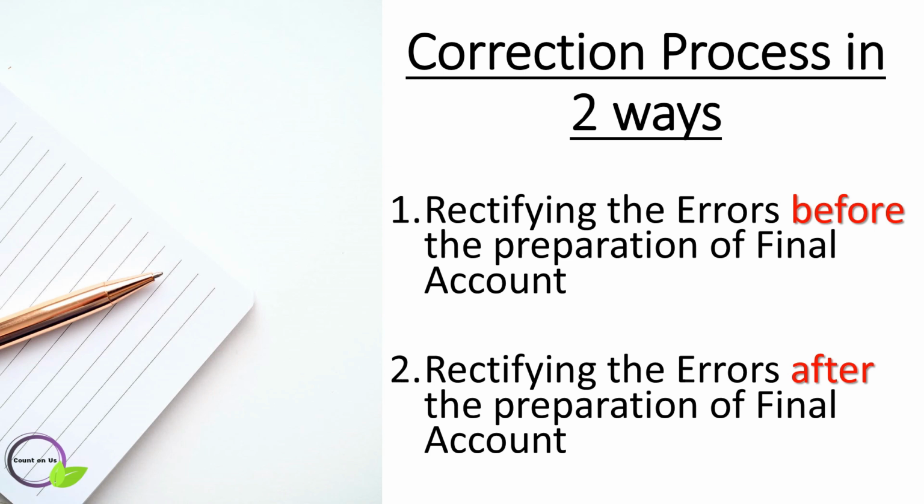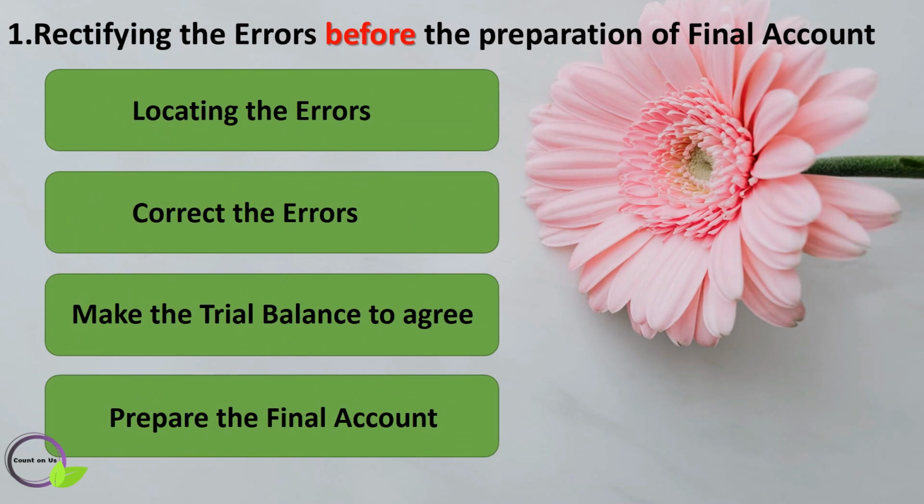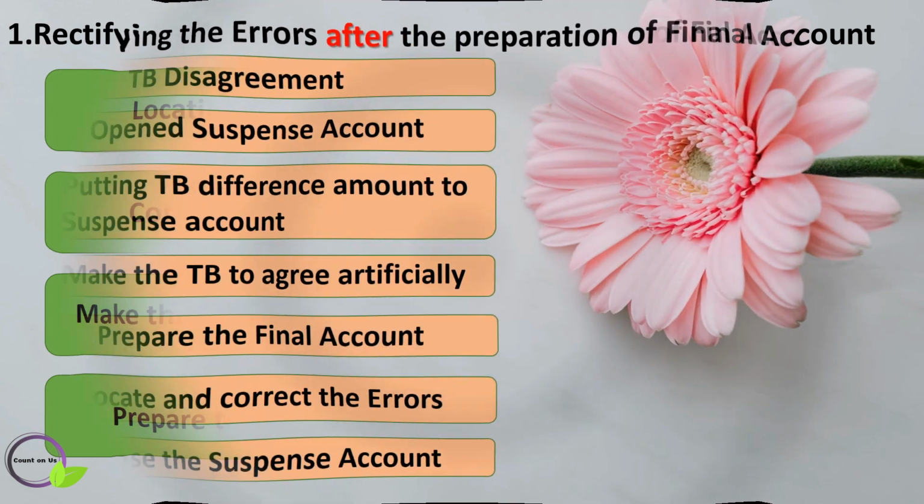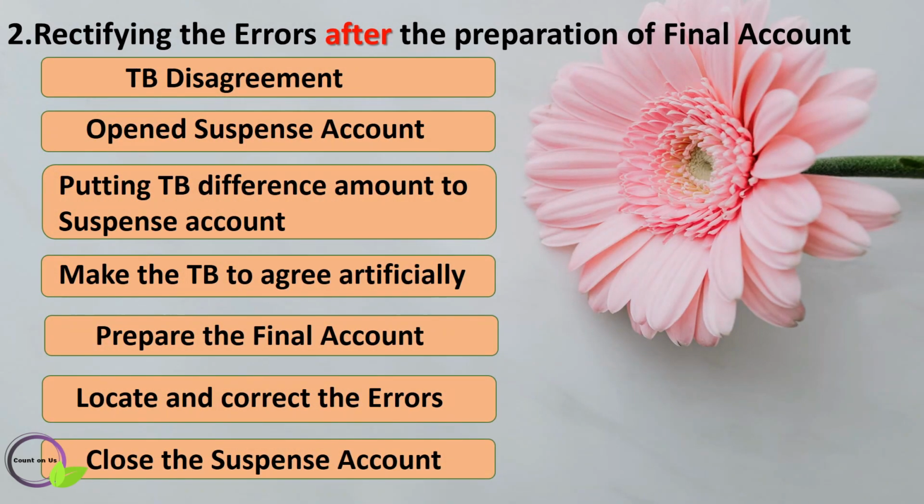That correction process may take place in two ways: rectifying the errors before the preparation of final accounts and after the preparation of final accounts. In the first case, we locate the errors, correct them, and make the trial balance agree. Only afterwards do we proceed to prepare the final accounts. But in the second case, the errors will not be rectified immediately.